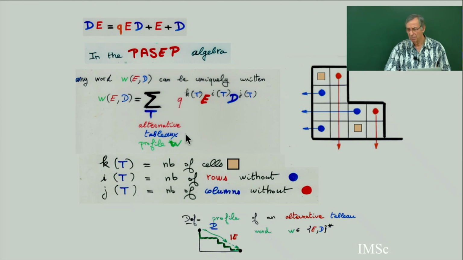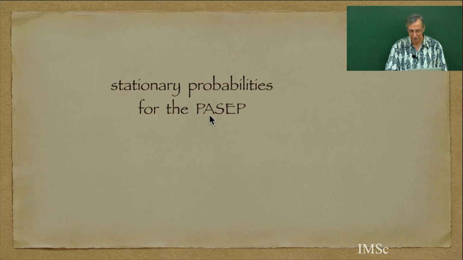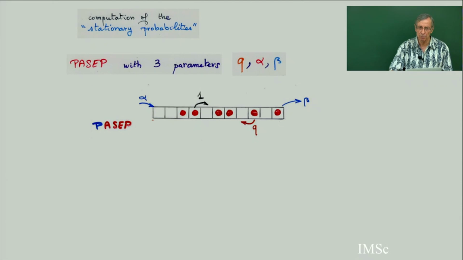Okay, now I claim that from the matrix ansatz, combining with this proposition, the normal ordering for the quadratic algebra, I get immediately the stationary probability of the PASEP. So let's prove the stationary probability of the PASEP with three parameters q, alpha, beta.